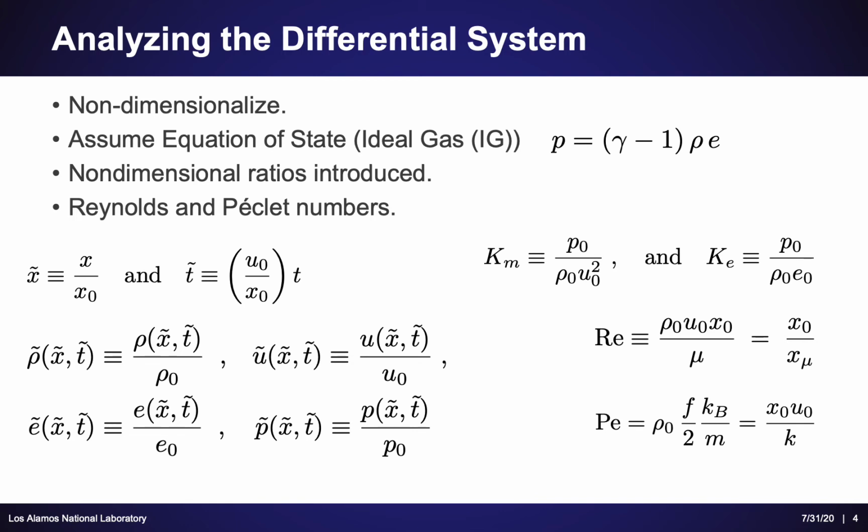Also, another thing being introduced is the non-dimensional energy ratios Km and Ke, which correspond to a pressure divided by either the amount of energy that can be stored in a sound wave, which is per Km, or the amount of energy that can be stored in just the gas, which is rho naught E naught, the bottom half of Ke. In addition, once these non-dimensional variables are plugged in, we may also note that a Reynolds number and a Peclet number may be introduced, such that we have these apparent values for the Reynolds number and Peclet number showing up in our differential system.